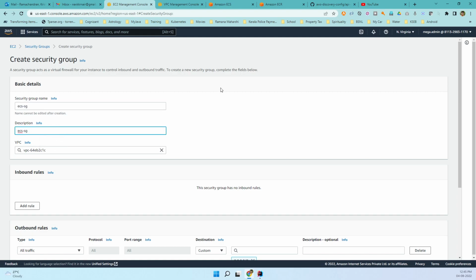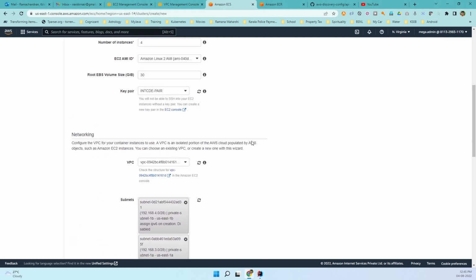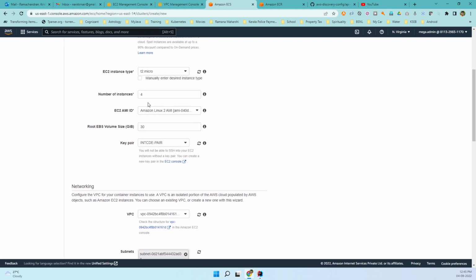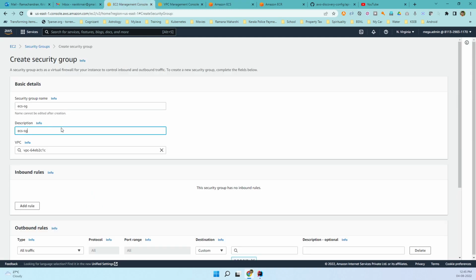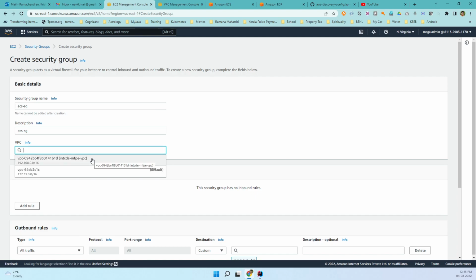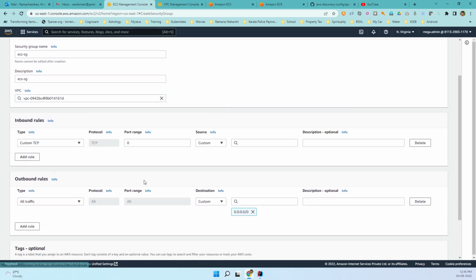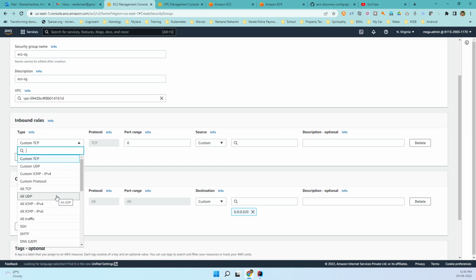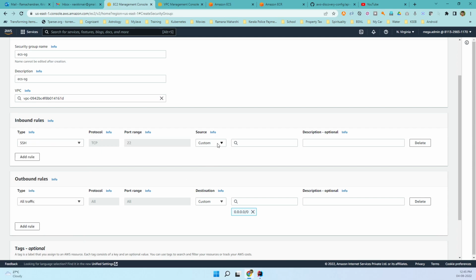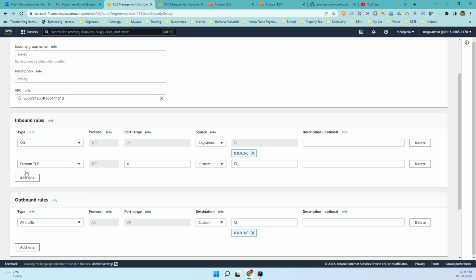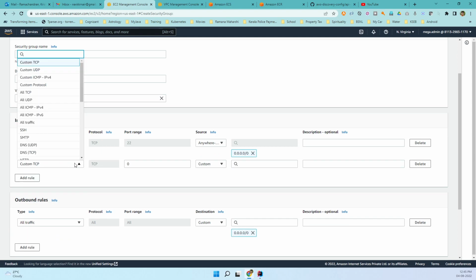So what exactly does this mean? When we are creating the ECS cluster, we said four instances will be created. Of course, a security group has to be associated with those EC2 instances, so this security group is going to be associated with the instances created by the cluster. Again, the security group has to be associated with our VPC. And then what are the inbound rules? If you want to SSH to those public instances, you can definitely use SSH. And then another rule: I'm going to create a custom rule.